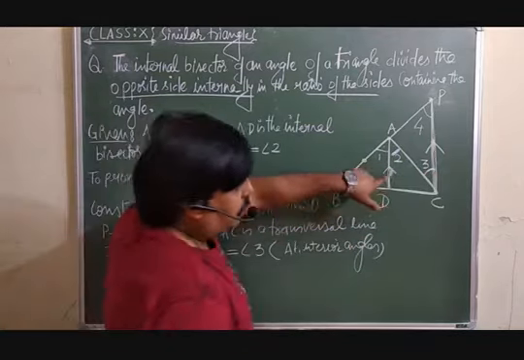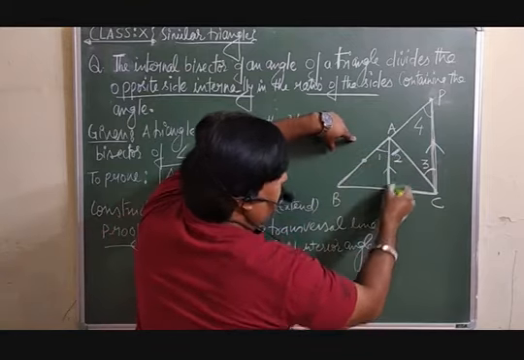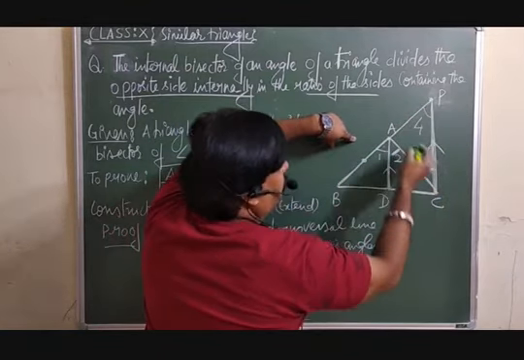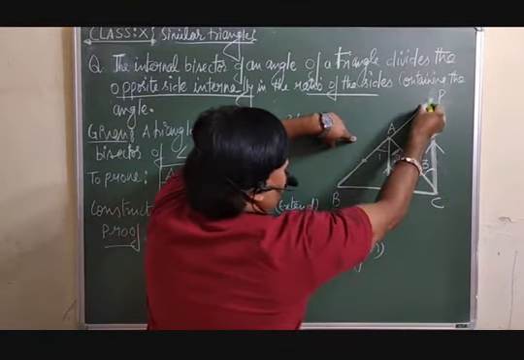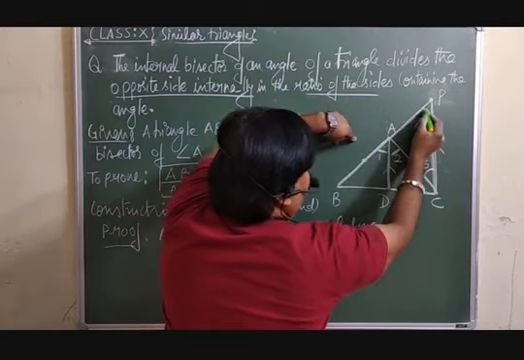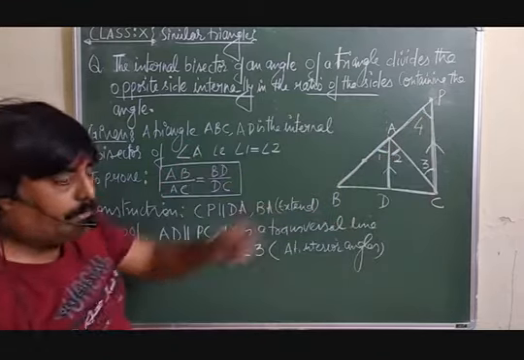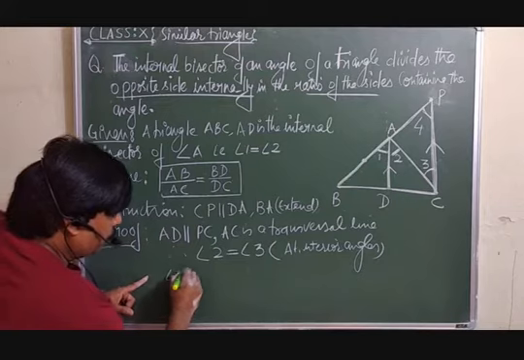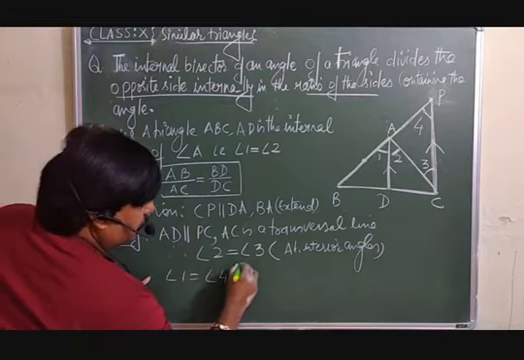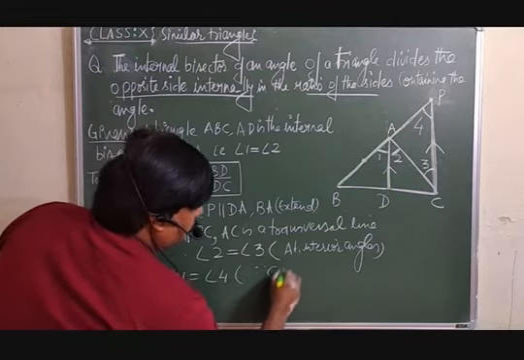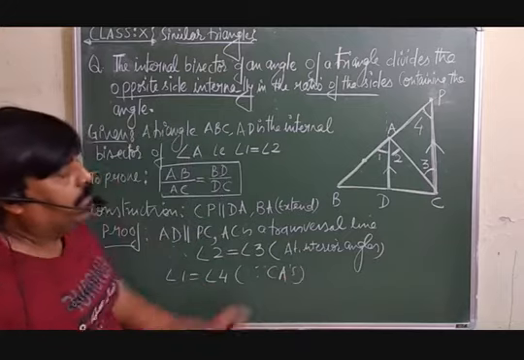Similarly, this line AD is parallel to PC, and this BP is a transversal. You can extend it like this. So this angle 1 will also be equal to angle 4, the corresponding angles, they are equal.